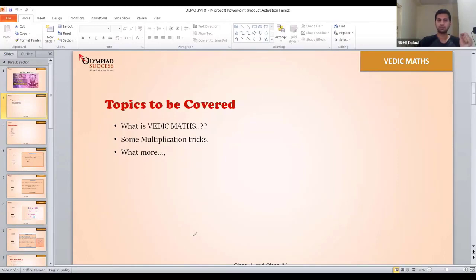Where did this originate from? Vedic mathematics originated from the old books of Indians, that is nothing but the Vedas. The Vedas are books written by Indians 3,000, 4,000 years ago, and Vedic mathematics is a trick derived from there. It was rediscovered by a person in the late 19th century, Sri Bharati Krishna Tirthaji, and he framed it into 16 sutras. Sutras means formulas. That's what we are studying today.